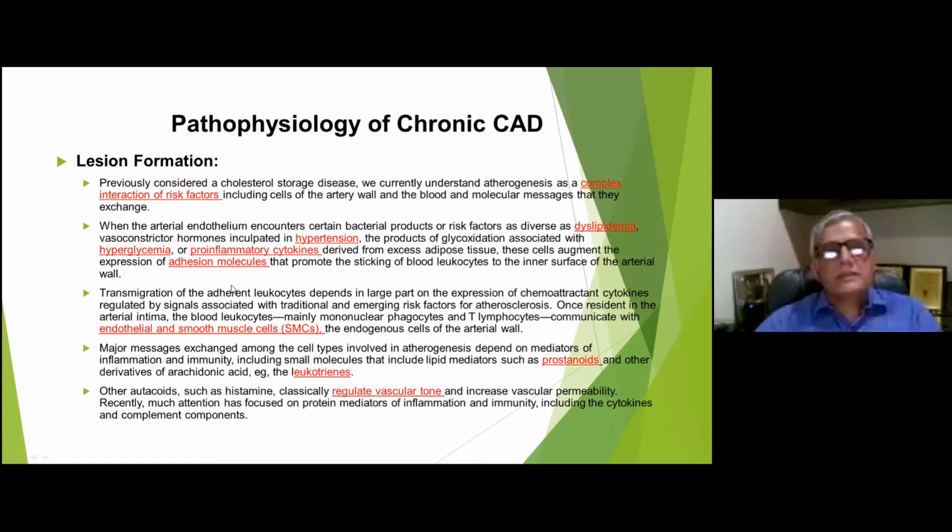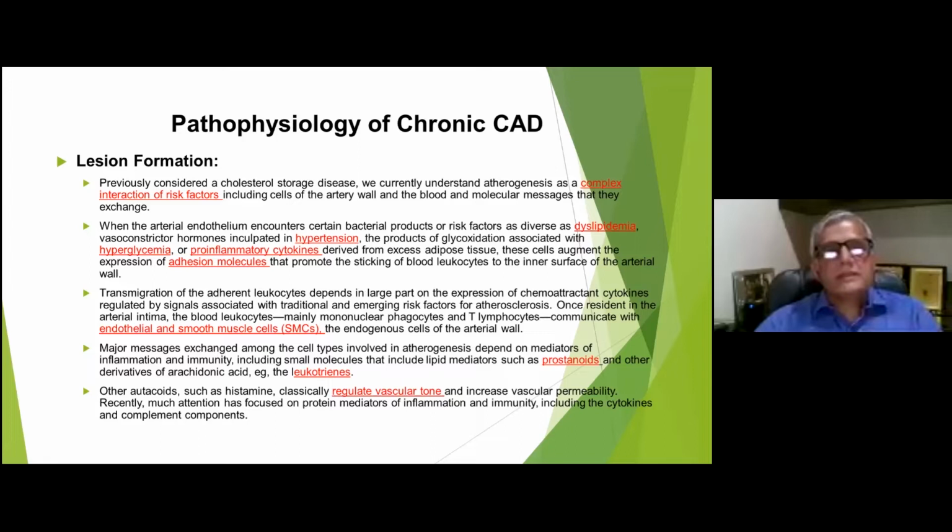The transmigration of these leukocytes then takes place, and they are later taken up by the mononuclear phagocytes and T lymphocytes, which release various cytokines, and this leads to formation of the atherosclerotic plaque. These cells communicate with the smooth muscle cells and endothelial cells, which leads to proliferation of the smooth muscle cells, development of plaque, and progression of the atherosclerotic lesion.